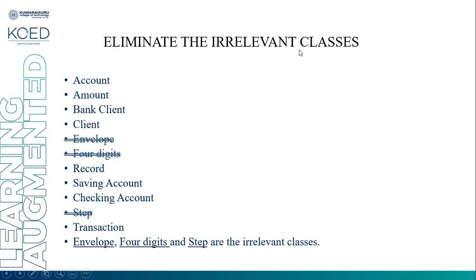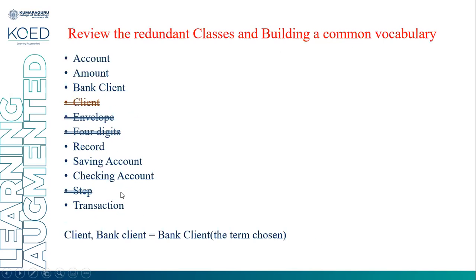Next, eliminate the irrelevant classes. For example, envelope, 4 digits, and step are irrelevant. They do not have a clearly defined purpose. So these three are considered irrelevant classes, and they are eliminated. The next step, review the redundant classes. See whether any redundancy is there. In this case, client and bank client are both redundant, so their purposes are the same. That's why we are keeping the term bank client and removing client. So the client class is redundant, and that's why it got removed.